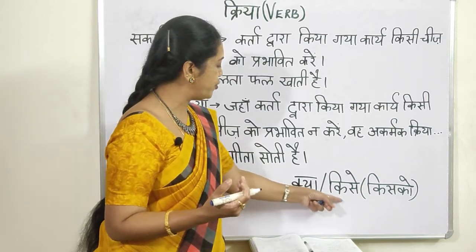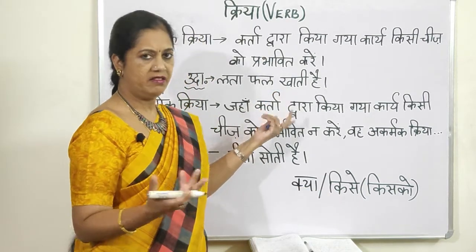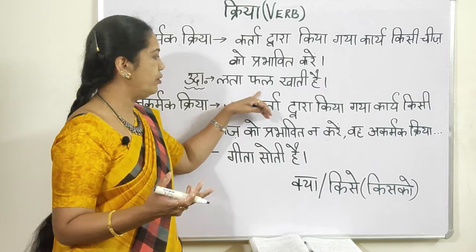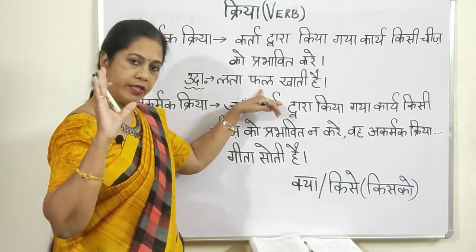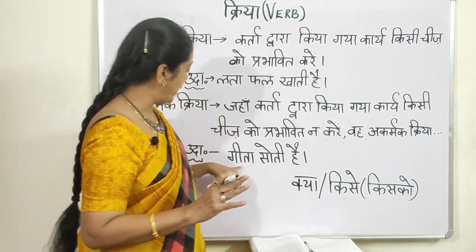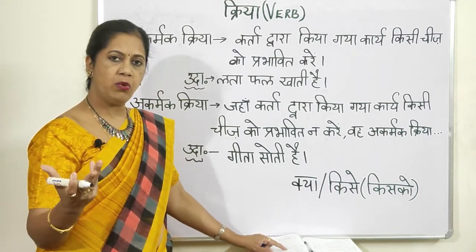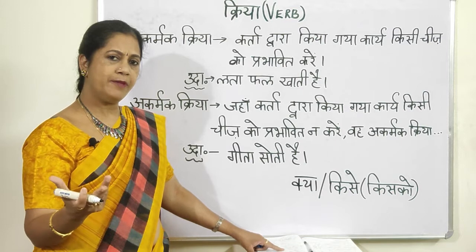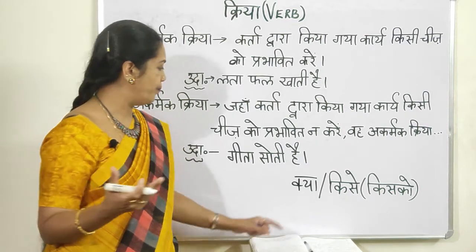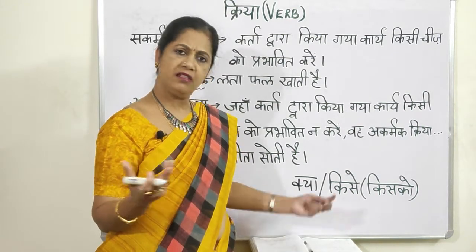Now if I ask kise khati hai, there is no answer, so it is ekarmak only, and it is sakarmak. Now the next one, Geeta soti hai. Kya soti hai? No answer. What she sleeps, is there a meaning to it? No. Kisko soti hai? No meaning.